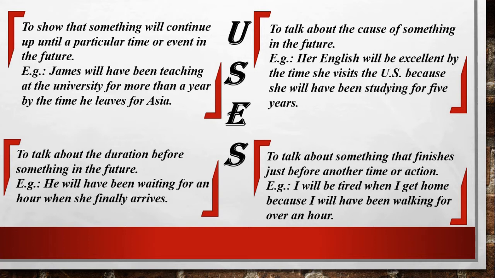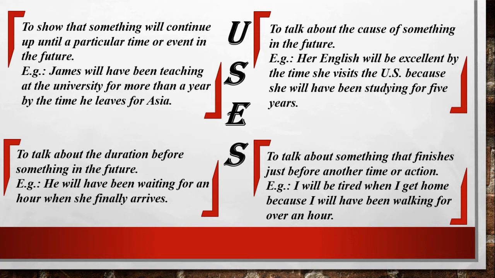Again, we are using the same tense to show the course of something in the future. For example, her English will be excellent by the time she visits the US because she will have been studying for 5 years. So here we are talking about the course of something in the future.